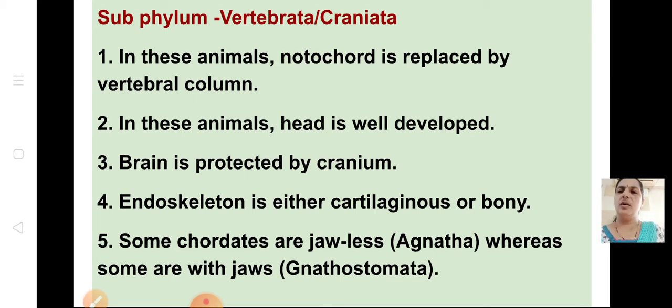Some chordates are jawless, Agnatha, whereas some of them are with jaws, Gnathostomata. Some are jawless, some are with jaws. The main important point is that notochord is replaced by vertebral column. These animals' head is well developed and the brain is protected by the cranium. Endoskeleton is either bony or cartilaginous. And some chordates are jawless and some are with jaws. These are the chordates characteristics.